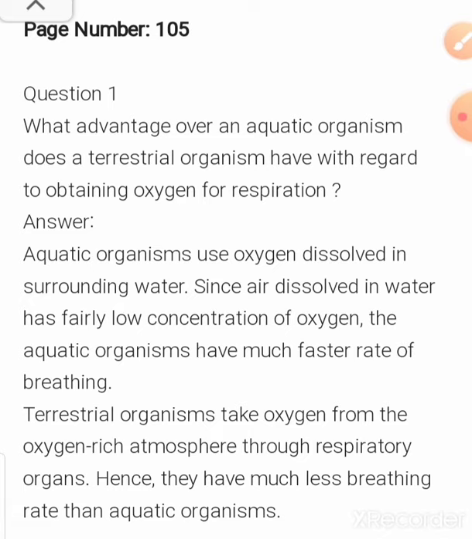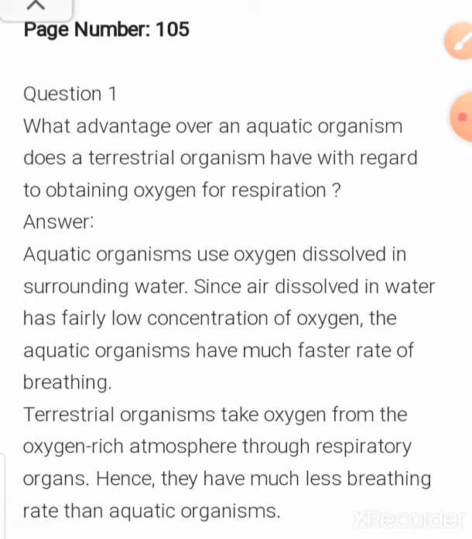व्हाट डू यू मीन बाय एक्वेटिक? हू वन लिविंग इन वाटर. And what do you mean by terrestrial organism? Who one living on land. So if aquatic animals live in water, then they get oxygen in dissolved form from the water, which is surrounding the aquatic animals. So here it is written that aquatic animals use oxygen dissolved in surrounding water.